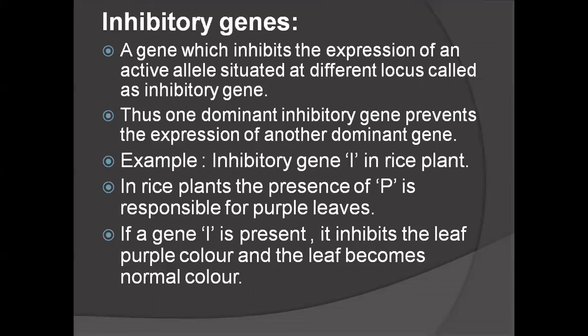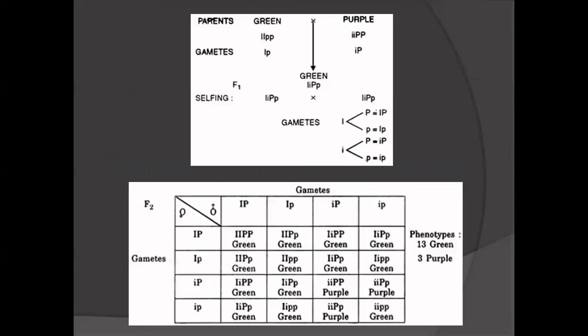So the P gene is what? It is responsible for the purple leaves. So when I is present, then the purple color does not come out. If gene I is present, it inhibits the purple leaf color. Then the rice plant becomes a normal green color. So here, see, when we cross the two parents, consisting of the green color and purple color, what is the genotype? Green color, capital I, capital I, small p, small p, and purple color, small i, small i, capital P, capital P.